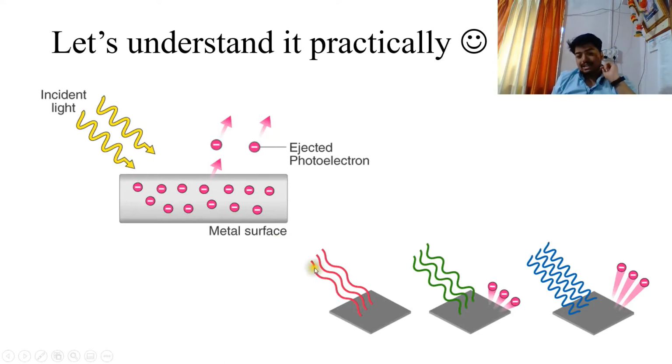Now, when red light is incident on this metal plate, as shown here, no electrons are emitted. When green light, which has a much higher frequency than red light, is incident on this metal plate, a few electrons are emitted, but the velocities of these electrons are very low. When blue light is incident on this metal plate, a large number of electrons are emitted, and the velocity of the emitted electrons is also more.